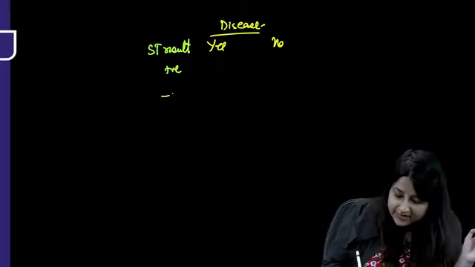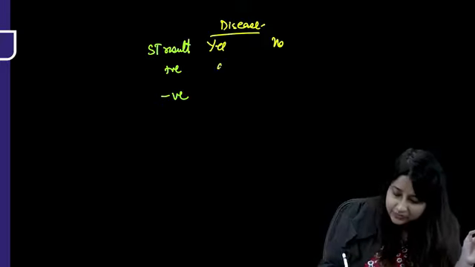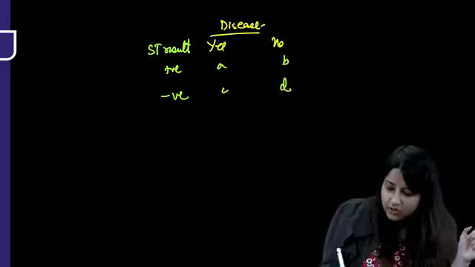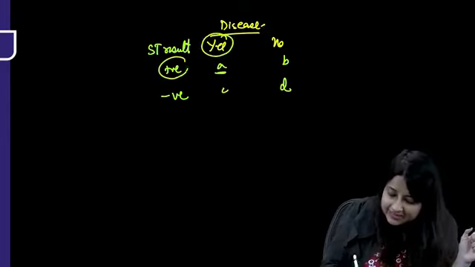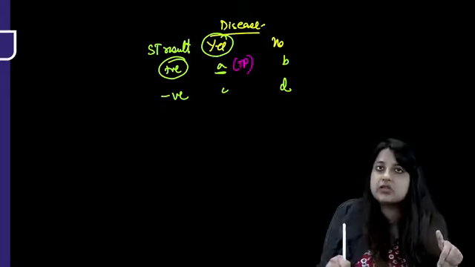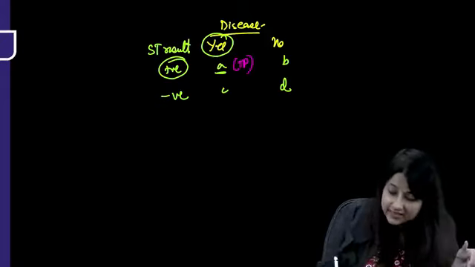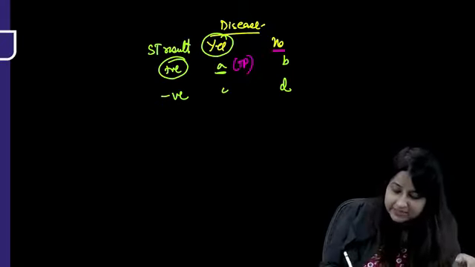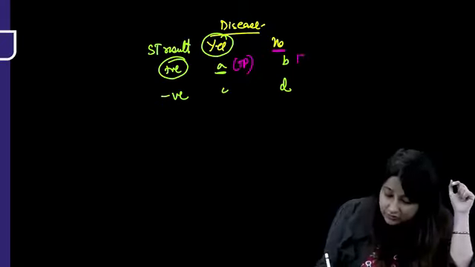So positive, negative. And what do we do? A, B, C, D. Never A, C, B, D, right? So this is A, B, C, D. Now what is A, guys? If you remember, disease is present and screening test is also positive. So what was A? True positive. Disease is also there and screening test is also saying you have the disease. What was B? Disease is not present but screening test says you have the disease. So false positive. In the first row, all positives.